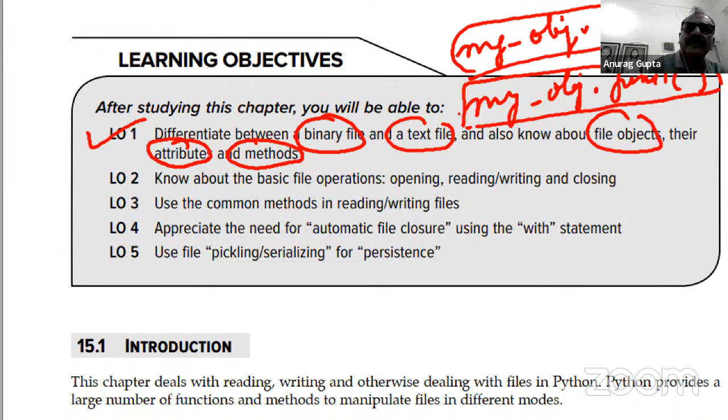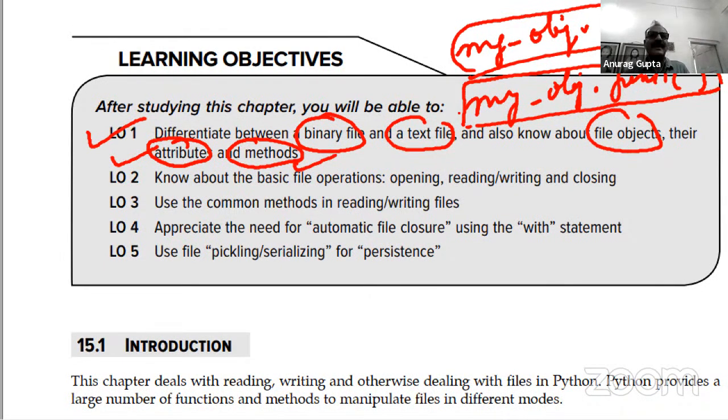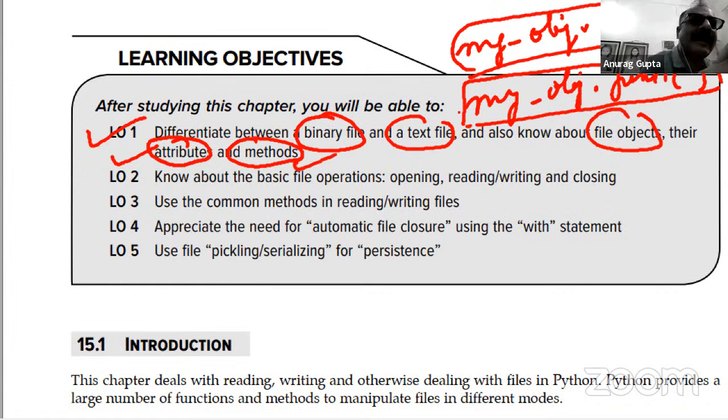Therefore, every file object will have certain attributes and certain methods. The way to know the difference is that an attribute will not have an opening and closing round bracket at the end, whereas a method will have an opening bracket and a closing bracket in front of it. This is LO number 1.